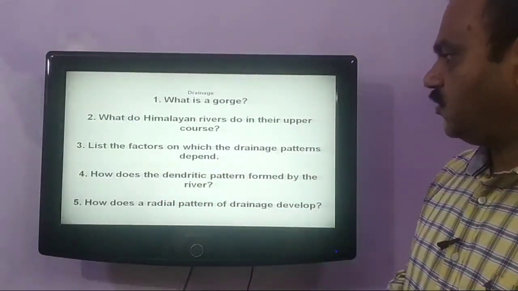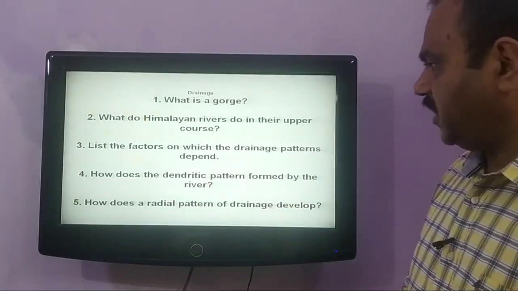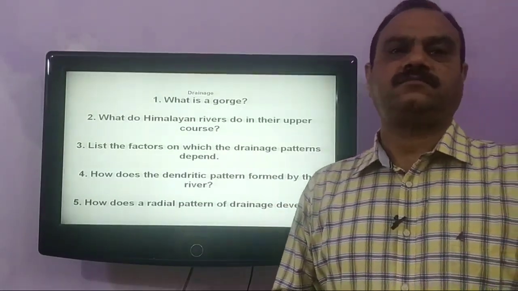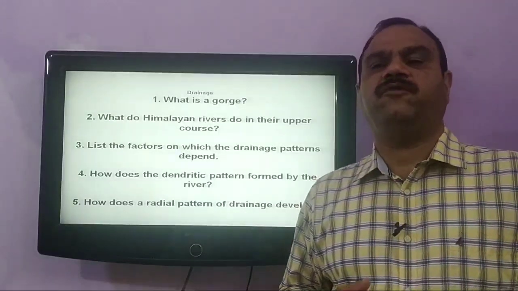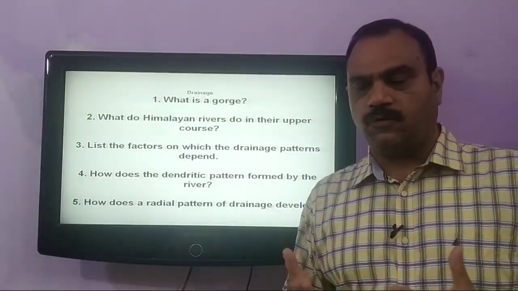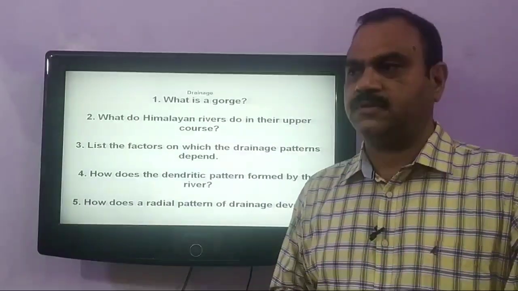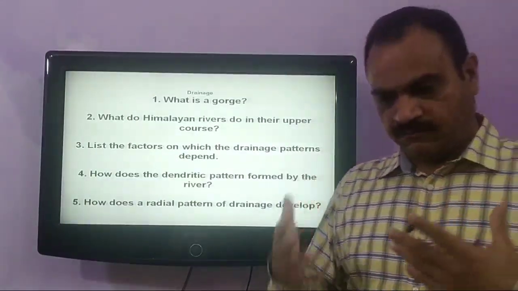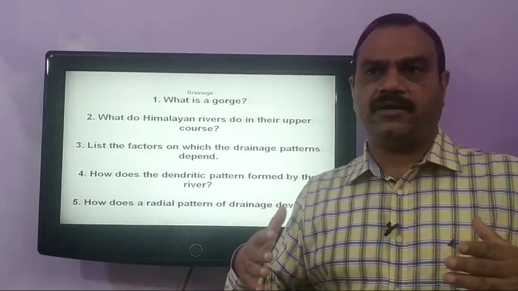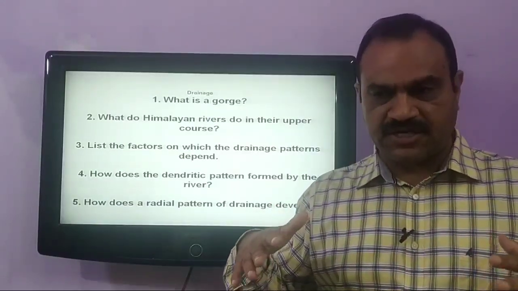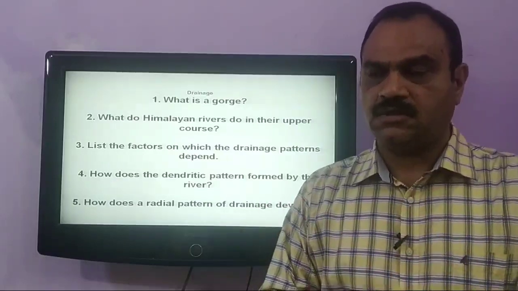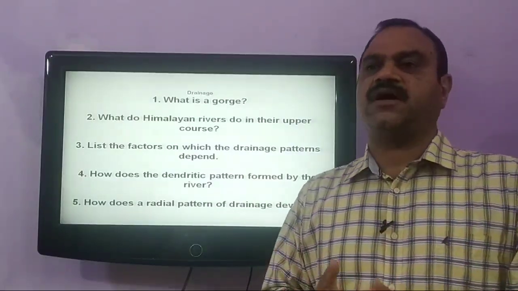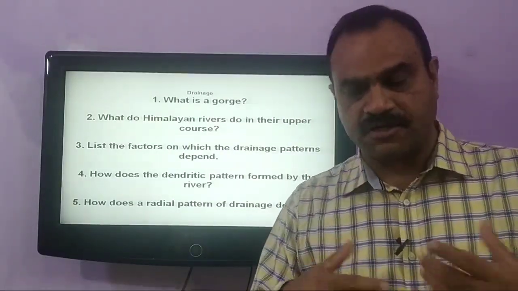Next question is, how is the dendritic pattern formed by rivers? The dendritic pattern is formed when the river flows down the slope. When the river flows down the slope and is joined by several tributaries, it takes the shape of a tree, and that is why it is given the name dendritic.